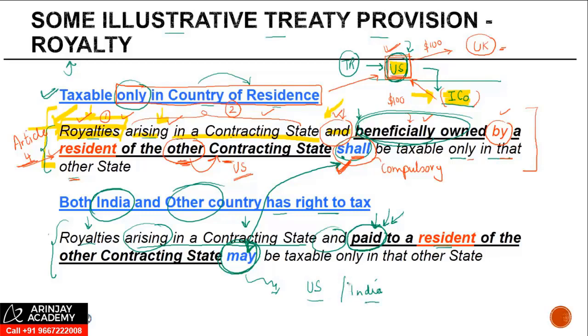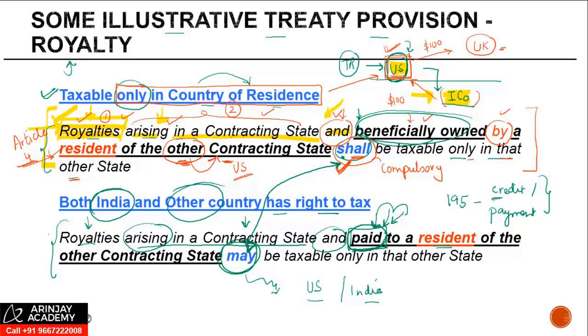Right? Now let's come to this word "paid". What's the significance of this? If you recall under section 195, when an Indian company or a person makes a payment to a non-resident, they have to deduct at the time of credit or payment, whichever is earlier, right?